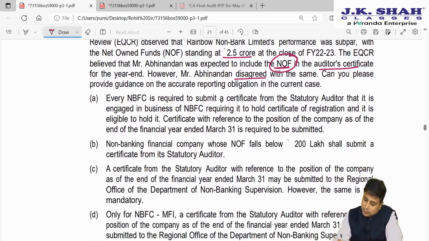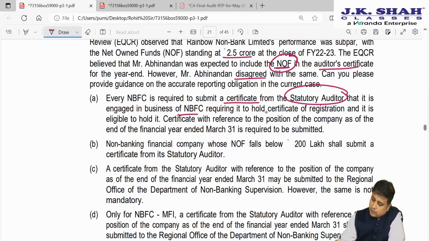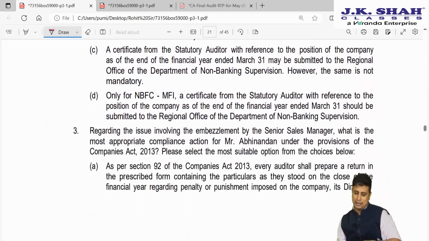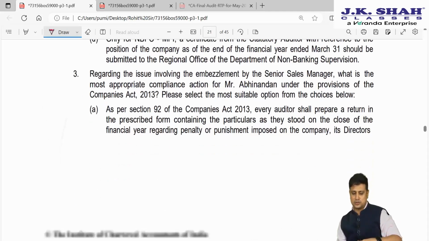Yes. Every NBFC is required to submit a certificate from the statutory auditor that it is engaged in the business of NBFC, is required to hold a certificate of registration, and is eligible to hold it. The certificate is with reference to the position of the company as on the end of the year. So we are definitely supposed to have this. So the answer here is again A. I'm not reading the other points since the answer is very evidently A.